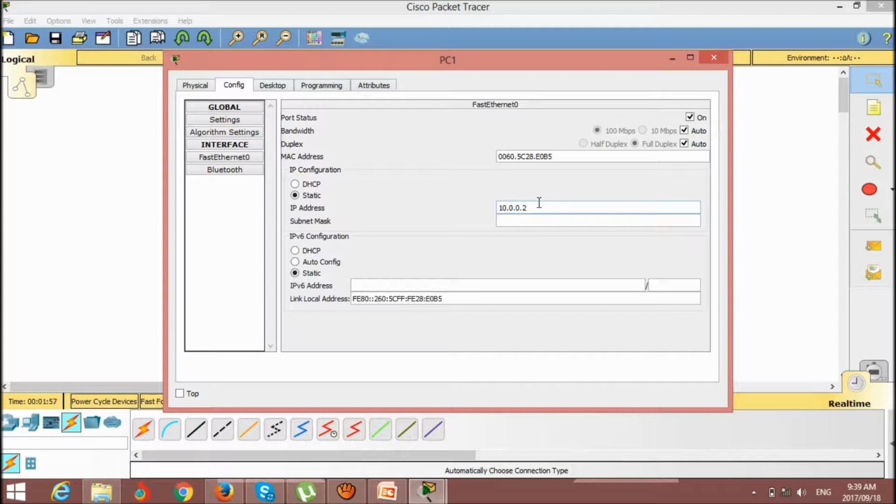I give the IP address 10.0.0.2. Before, I put the IP 10.0.0.1 in the first computer, and in this one I type 10.0.0.2. This computer will be IP 2, not 1. This is a part of the network.